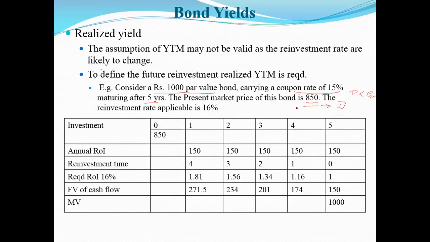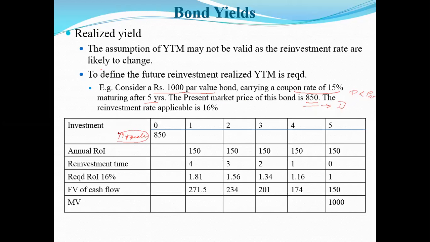So Mrunali has purchased this bond for 850 rupees. I'll just write here Mrunali. You have to bear with my handwriting because I'm not writing it on a piece of paper, I'm writing it digitally.